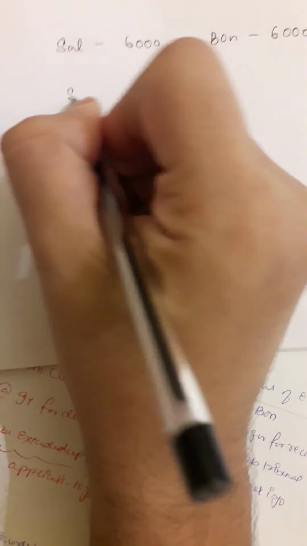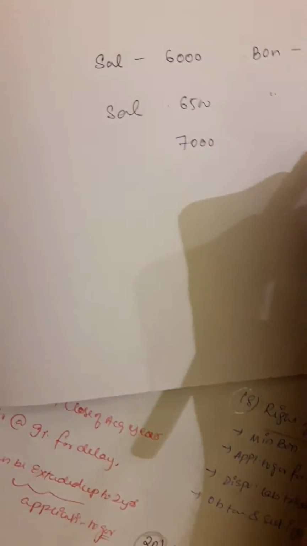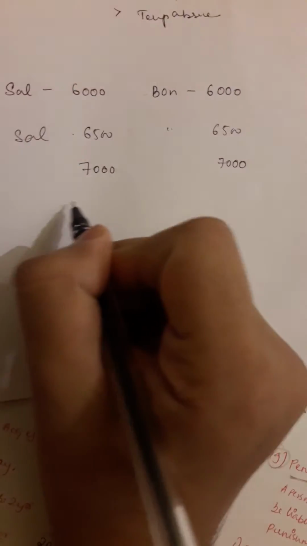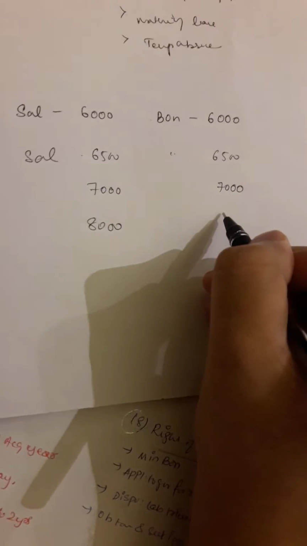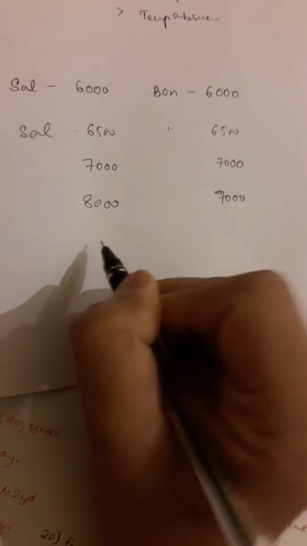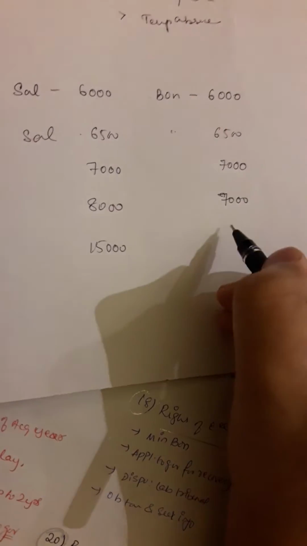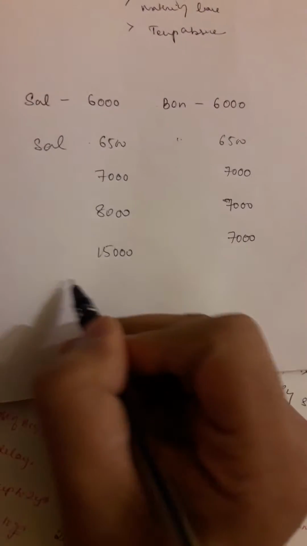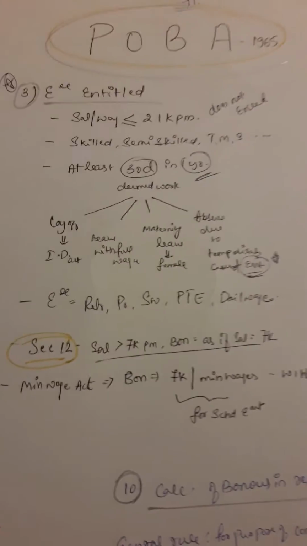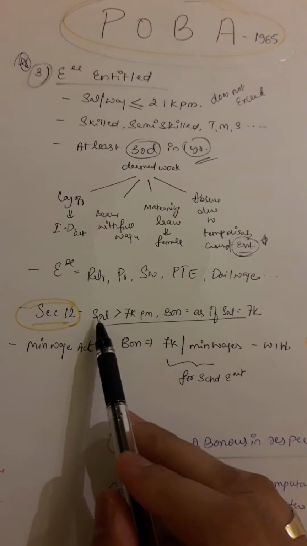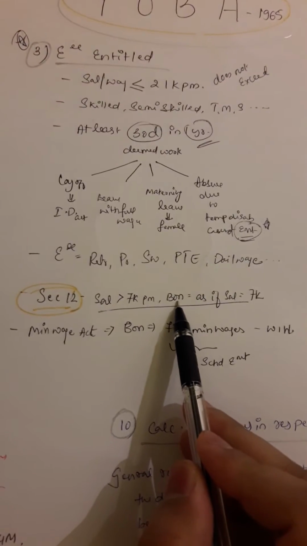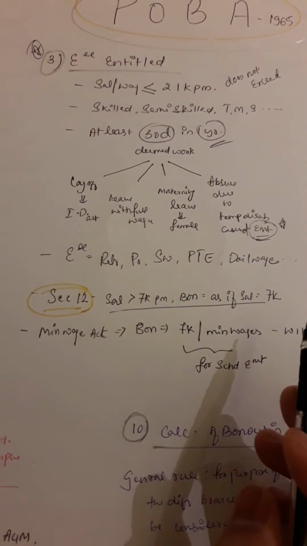Let us think his salary is 6,500. Bonus will be 6,500. Salary 7,000, bonus 7,000. Salary 8,000, bonus 7,000. Salary 15,000, bonus 7,000. So this is how we do it. We need to know. You can refer to the practice manual for this one, and even in the study material they have given. But if the salary exceeds 7,000 per month, bonus will be calculated as if his salary was 7,000.